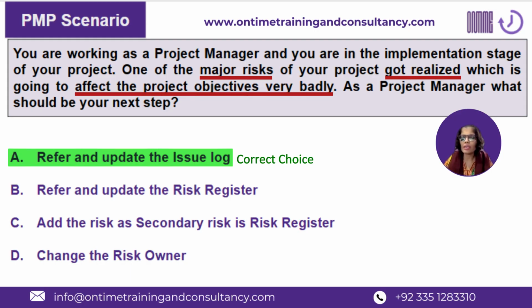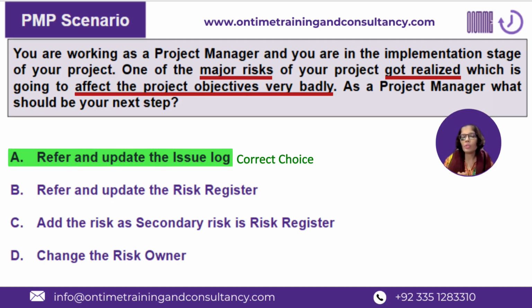And it clearly is saying that this is a critical risk. So most likely this issue is going to be prioritized for action steps, corrective action and workarounds as well, most likely. But that is not our call to take in this scenario. In this scenario, they are just asking what is going to be your next step, which is this.